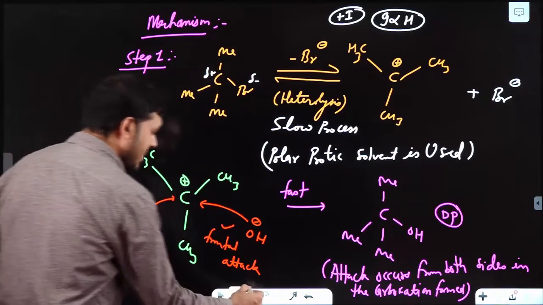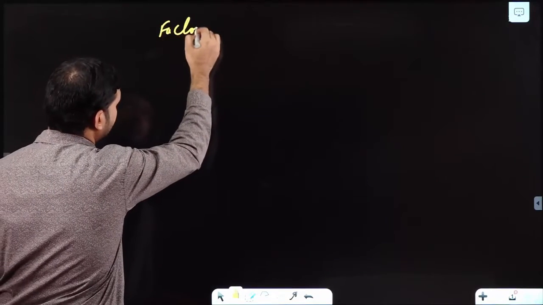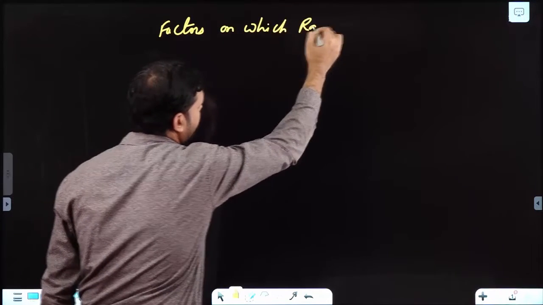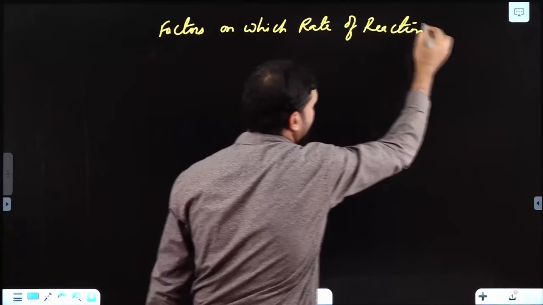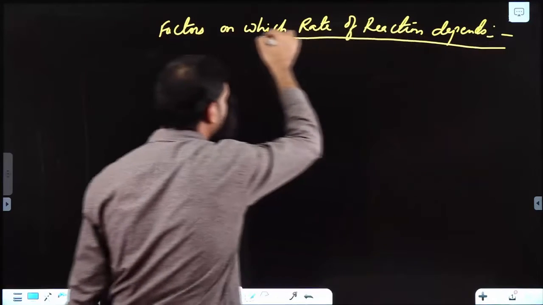So let us study the factors on which the rate of reaction depends.